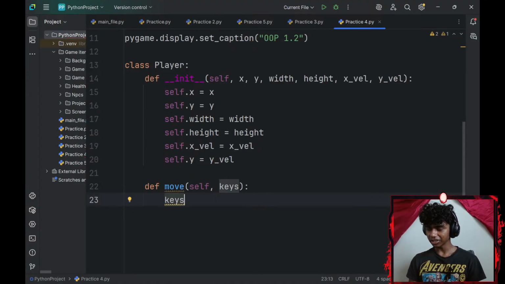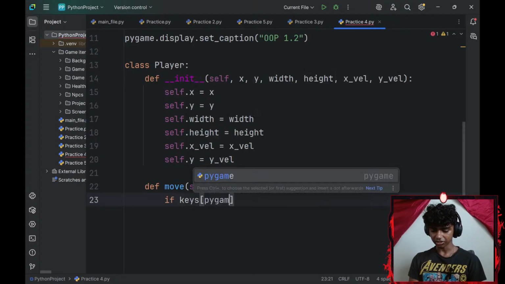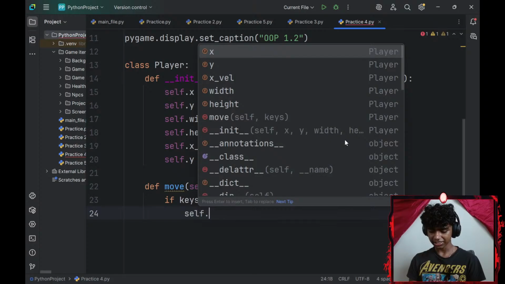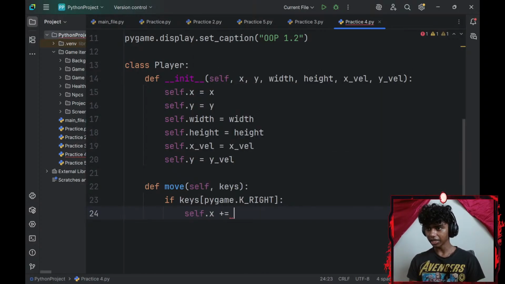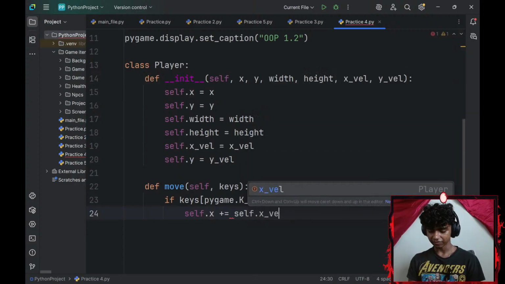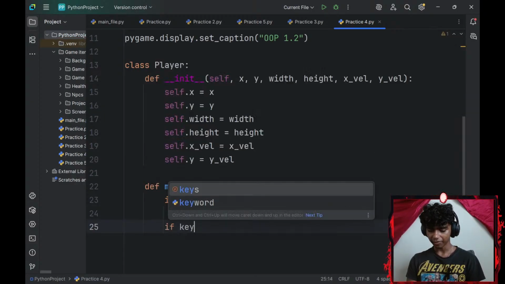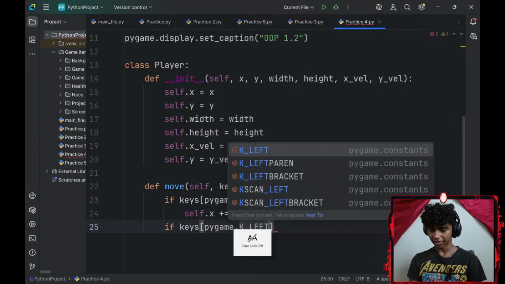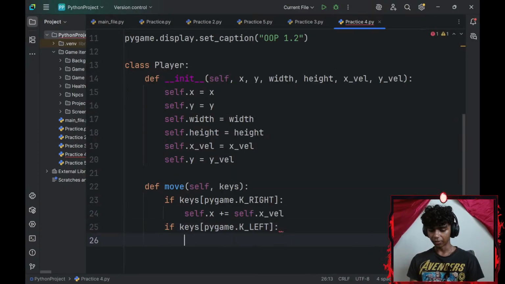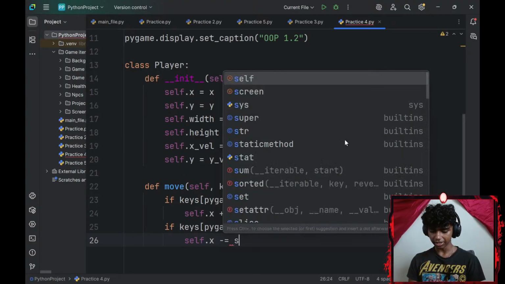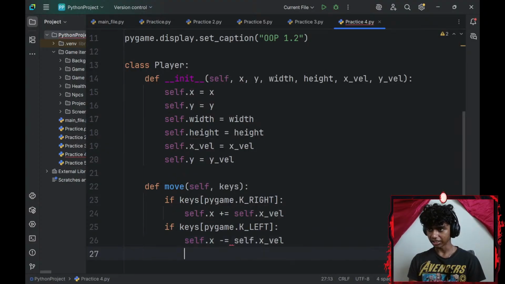Okay, so let me go with a bunch of if statements. If my keys at index of pygame.K_RIGHT, if my right key is pressed, I will increase my self.x-axis by my self.x-axis velocity. And if my keys at index of pygame.K_LEFT, if my left key is pressed, I will decrease my self.x-axis, which is my player's x-axis, by my self.x-axis velocity.